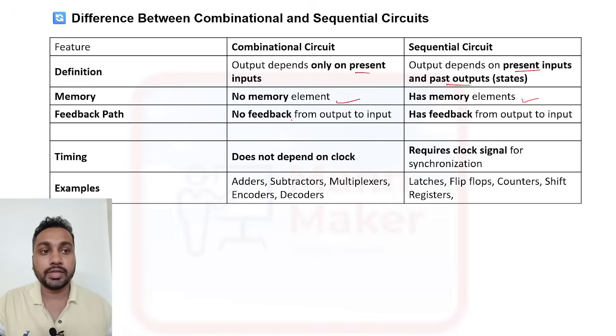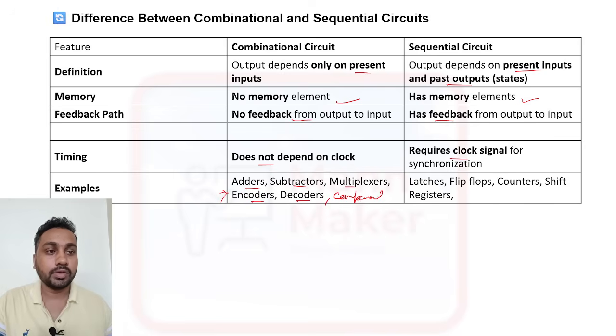Here also in combinational, no feedback is required from output to input, but in sequential circuit it has feedback from output to input. And combinational circuit does not depend upon any clock signal, but here it requires a clock signal in sequential circuit.